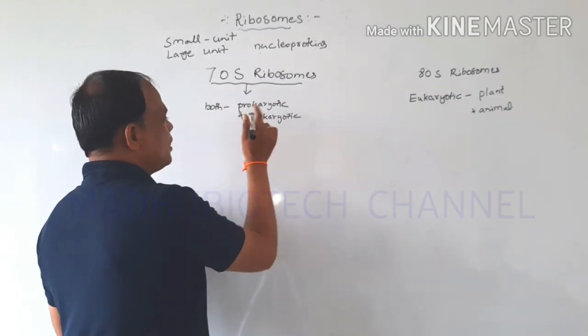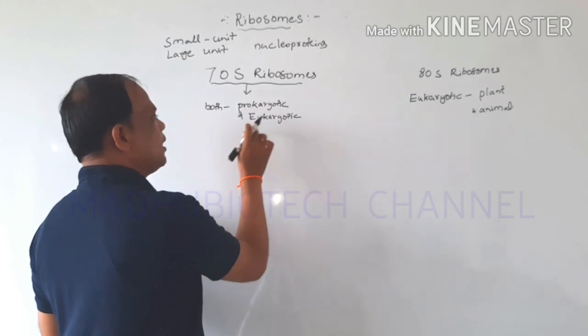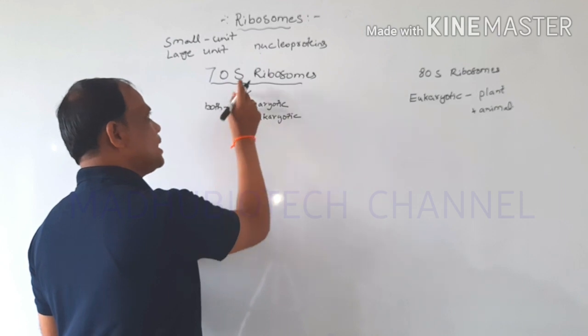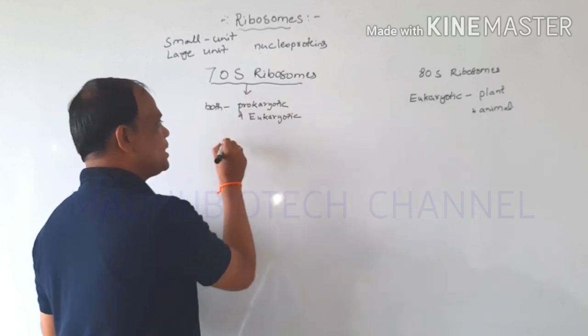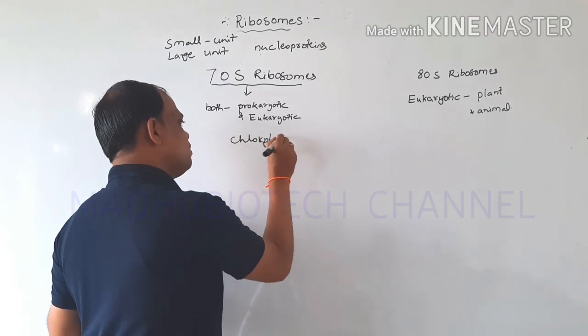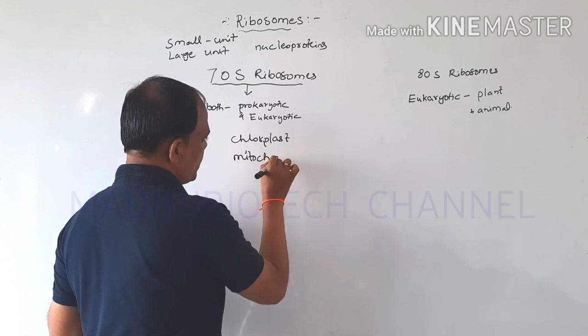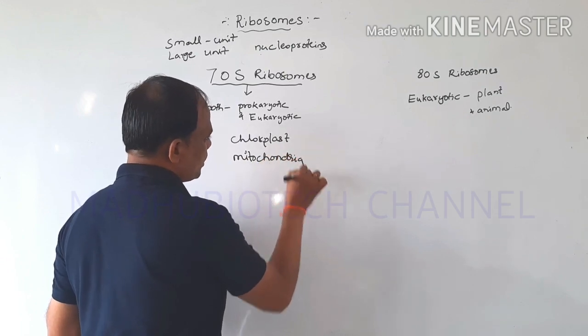In eukaryotic cells, the 70S ribosomes are present in chloroplasts and mitochondria.